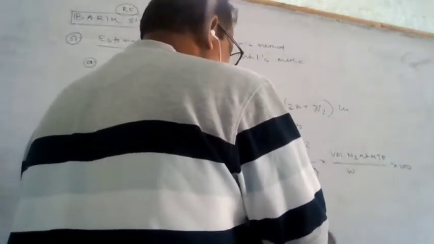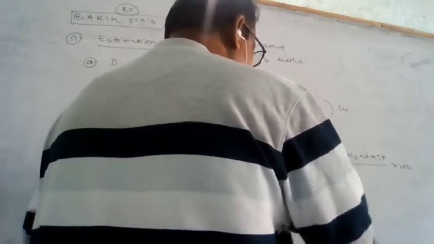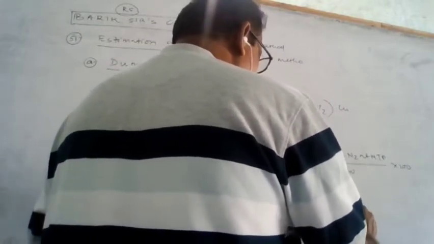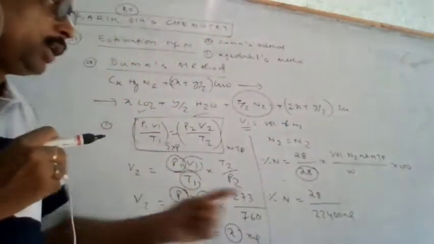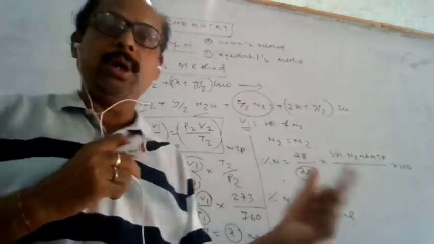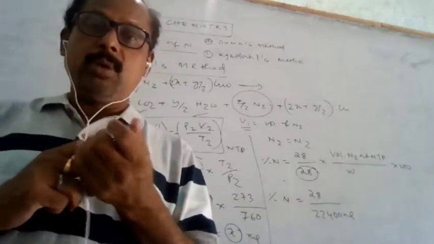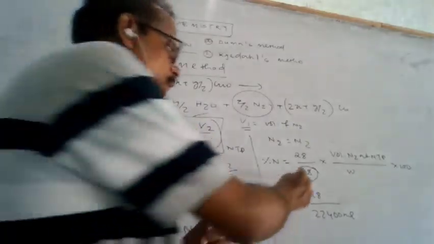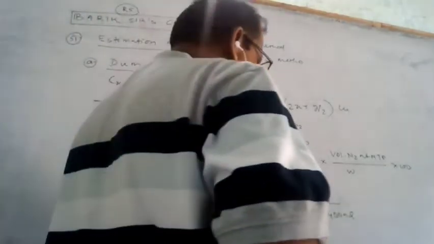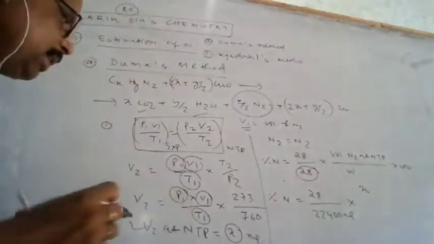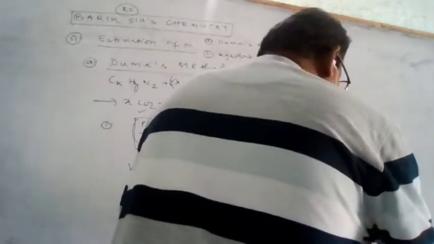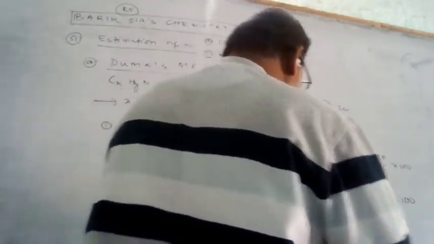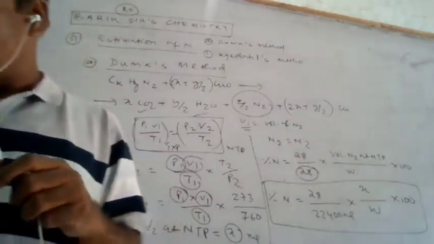So the percentage of nitrogen is equal to 28 by 22400 mL. So the gram molecular mass is converted to gram molecular volume. You remember that 1 mole of gas is equivalent to the gram molecular mass, or the molar volume. So 28 gram is equivalent to 22.4 liter, or 22400 milliliter, and the volume at NTP that we have calculated is X mL, and this is X by W into 100. This way the percentage of nitrogen can be determined.